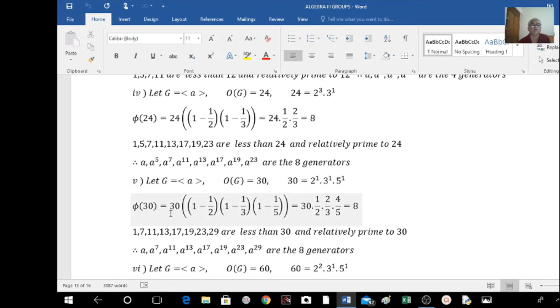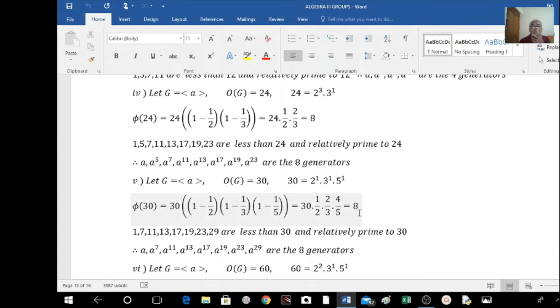So phi of 30 equal to 30 into 1 minus 1 by P1 into 1 minus 1 by P2 into 1 minus 1 by P3. This is equal to 30 into 1 by 2, and this value is 2 by 3, and this value is 5 minus 1, 4 by 5. Okay, so here 2 gets cancelled. This is 5 into 3 is 15, 15 into 1, 15 into 2 gets cancelled. So that is 2 into 4, that is 8 is the value.